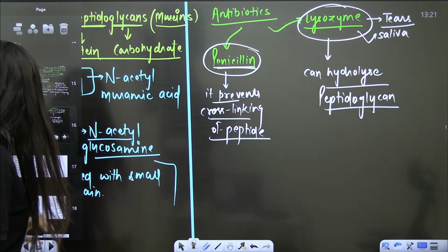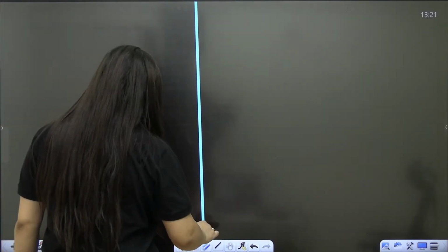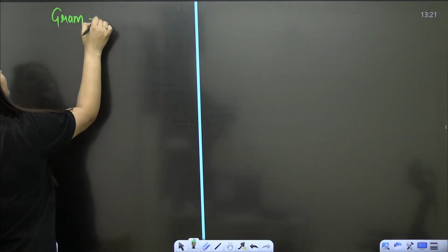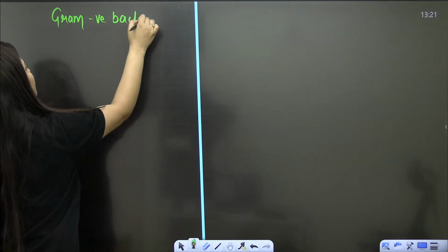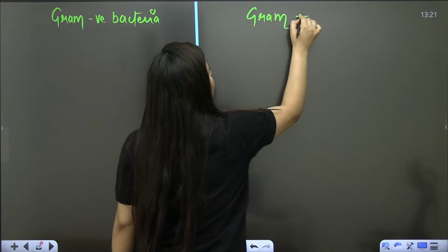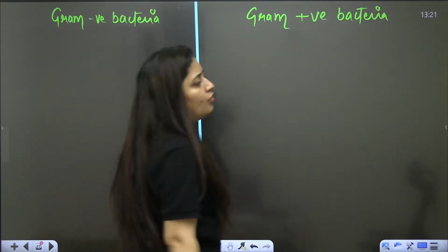Now, in the cell wall, on the basis of the cell wall, we have two types of bacteria. One is gram negative bacteria and another is gram positive bacteria. On the basis of this cell wall only, gram negative bacteria and gram positive bacteria. Do you know about it?